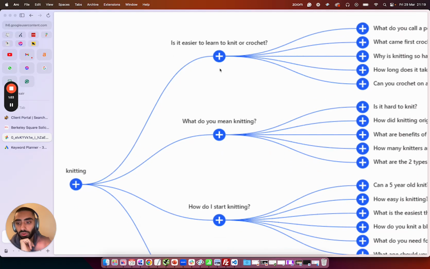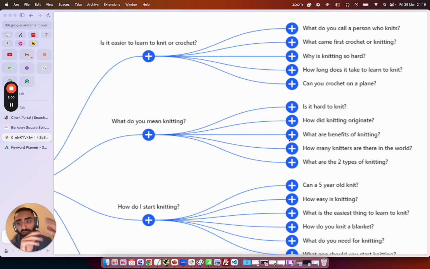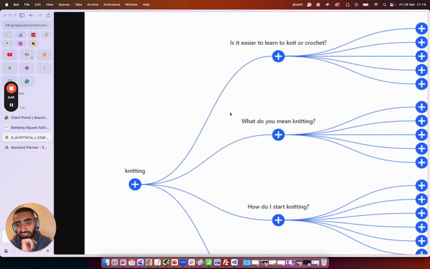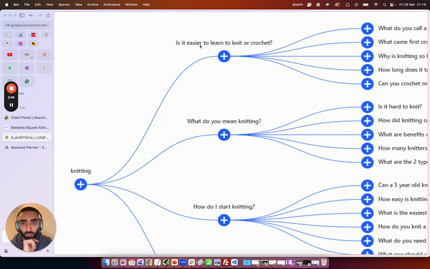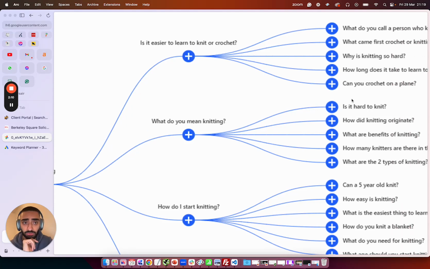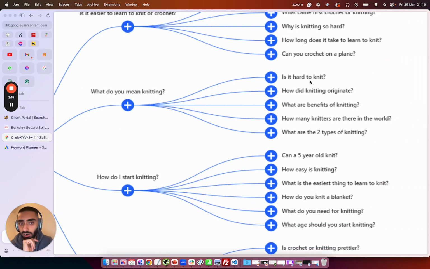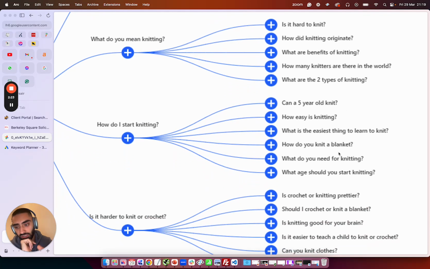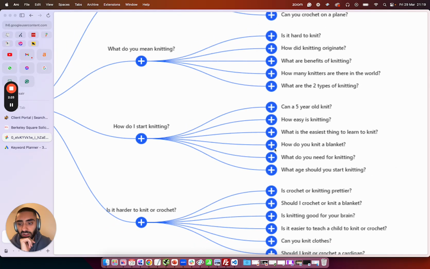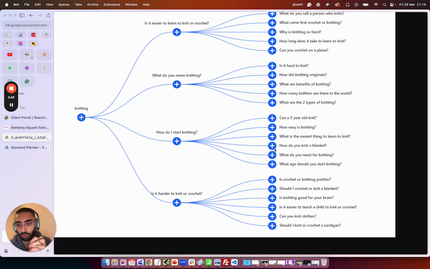So as we can see here, we have got four subtopics, and then we also have five subtopics underneath the actual topic. So knitting is our main topic, then we have got our subtopics, and then we also have supporting articles for each subtopic. So what do you mean knitting? Is it hard to knit? How did knitting originate? What are the benefits of knitting? How many knitters are there in the world? What are the two types of knitting, etc. So very quickly you are able to build up a knowledge base on your website.